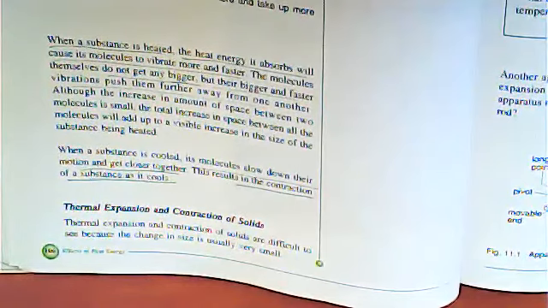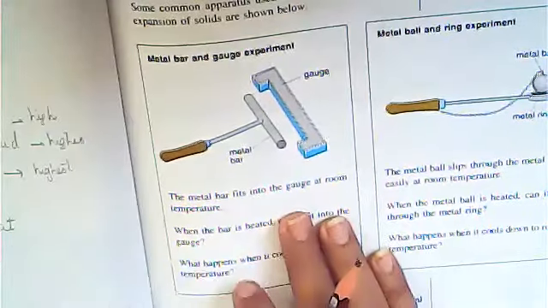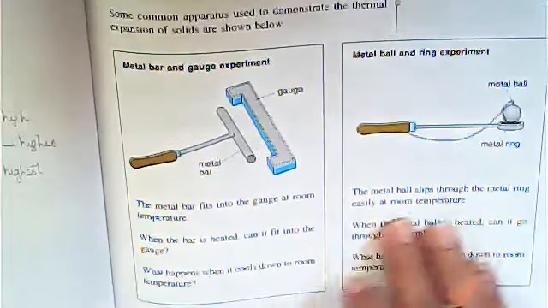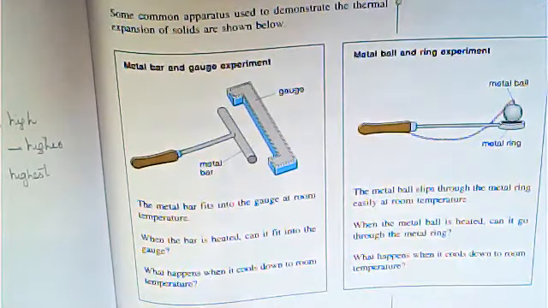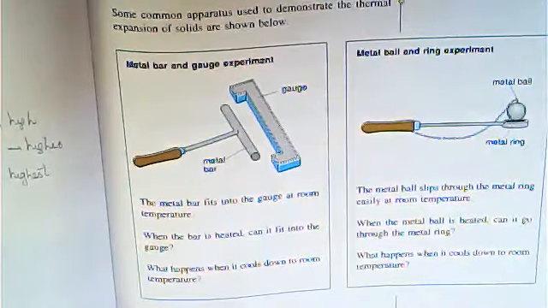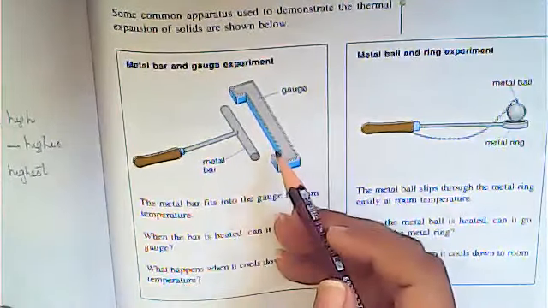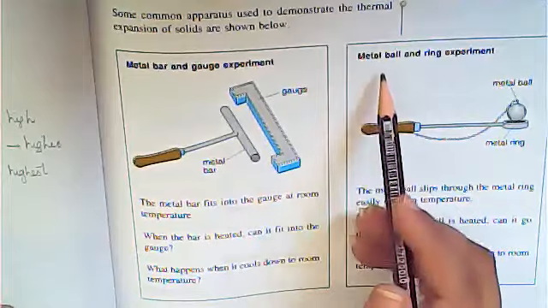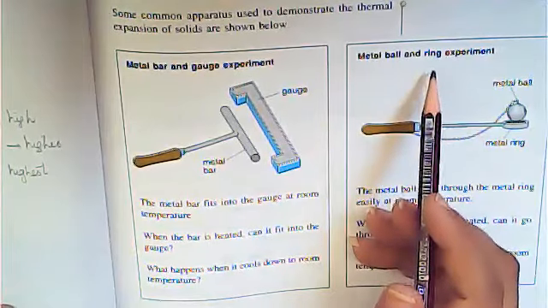If you want to see expansion and contraction in a solid, it is difficult to see. Why is it difficult to see? Because the change in size is very small. So for this we have some important instruments, or you can say apparatus, with the help of which we can see thermal expansion and contraction in solids. So this is the metal bar and gauge experiment, and this is the metal ball and ring experiment.